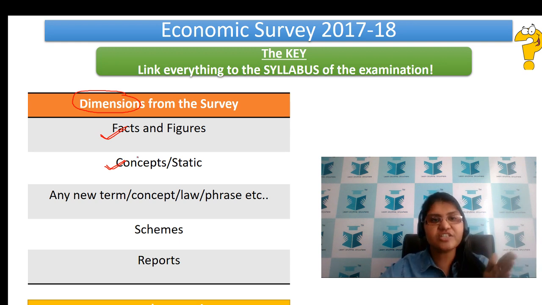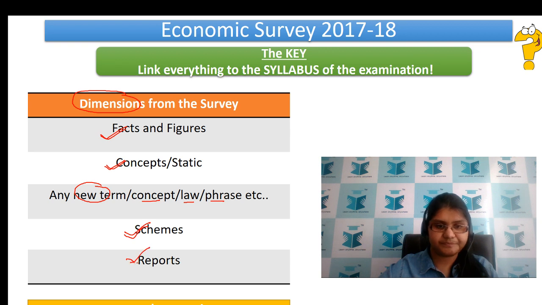So right now, just concentrate on the dimensions that we have picked up from the survey. The third dimension is any new term, concept, law or phrase that we find in the Economic Survey. The fourth dimension is schemes. These are very, very important, right? And the next and last dimension is reports.